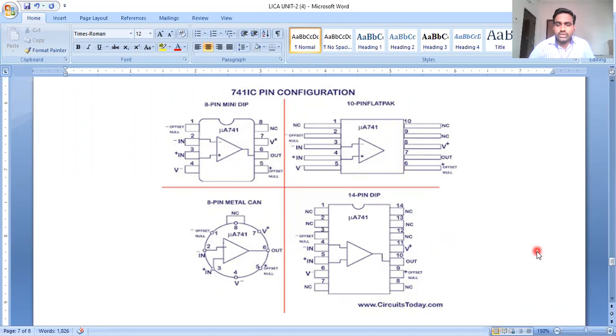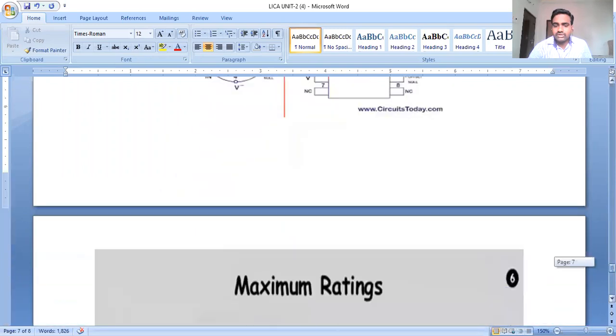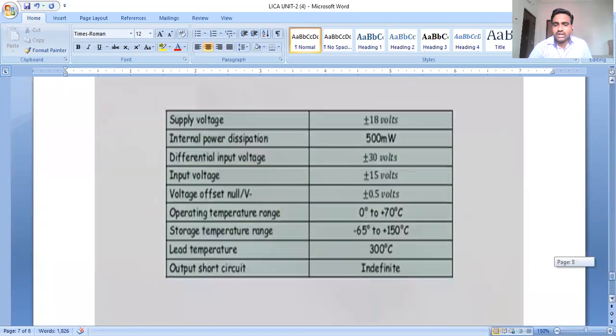If we go to the next discussion, that is power supply ratings. This is the maximum rating of the operational amplifier. The supply voltage is around plus or minus 18 volts, and the internal power dissipation, or power loss, in an operational amplifier is very, very less, that is 500 milliwatts.